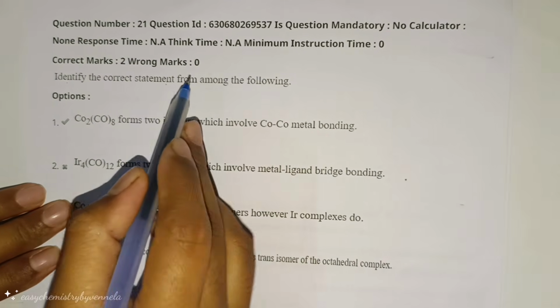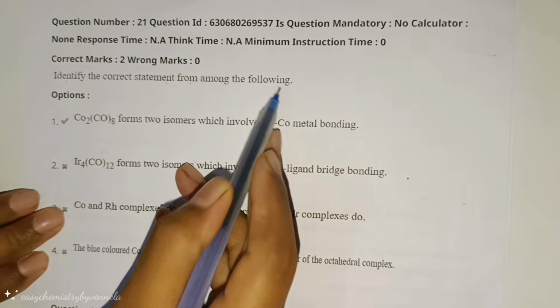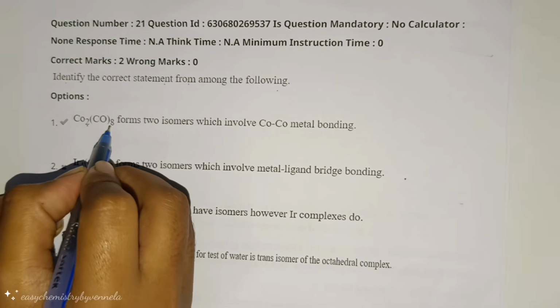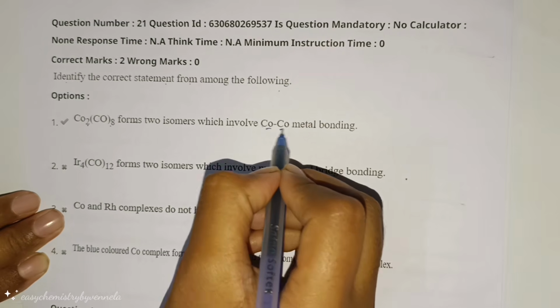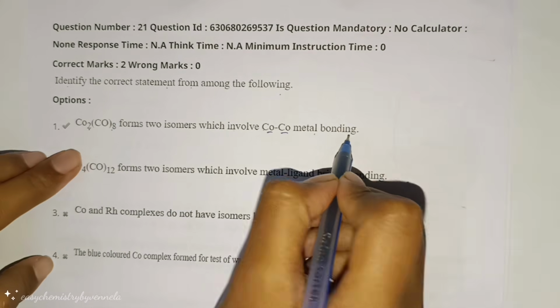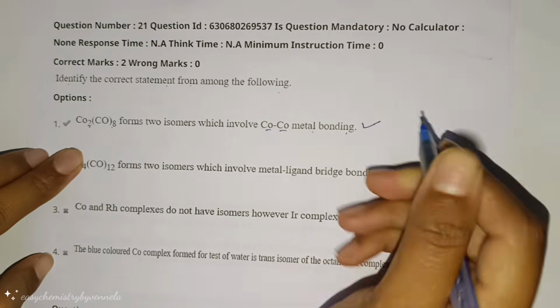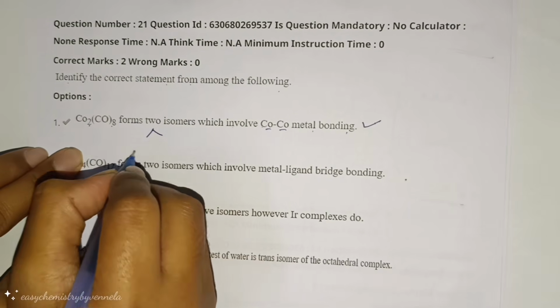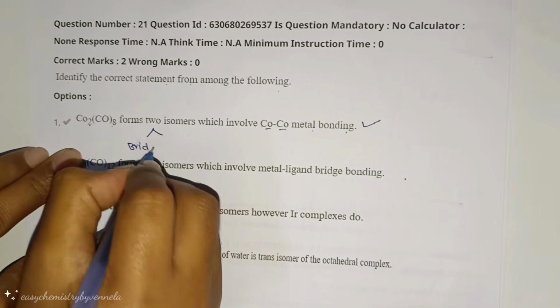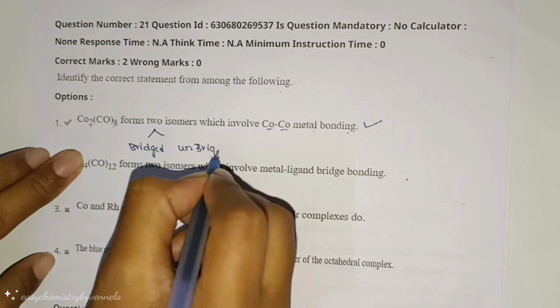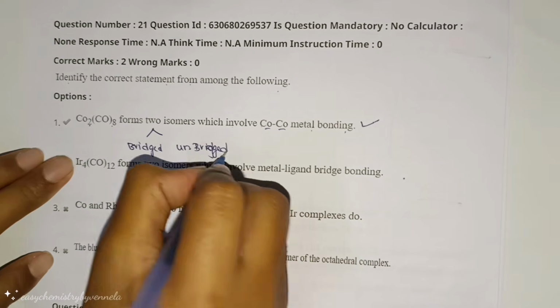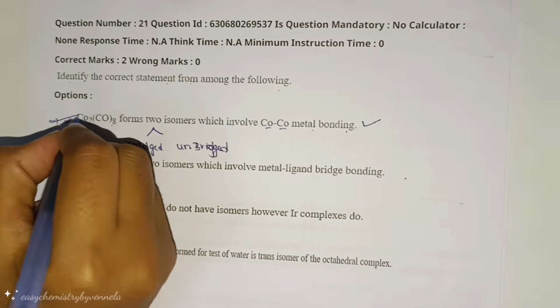Identify the correct statement from among the following. Dicobalt octacarbonyl forms two isomers which involve CO-CO metal bonding. This is the correct statement because it forms two isomers, like one is bridged, another one is unbridged. So this is the correct option.